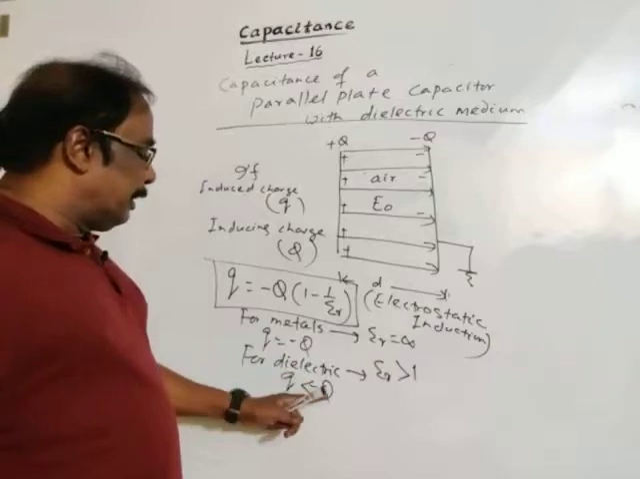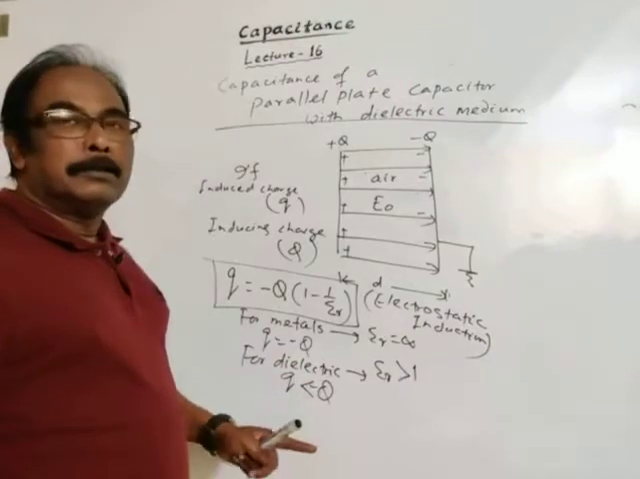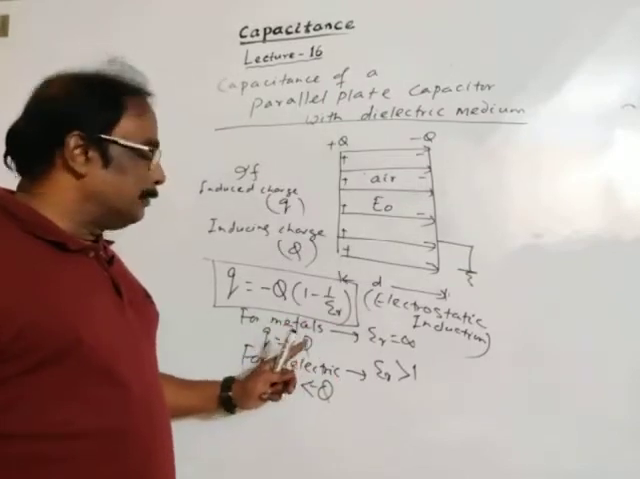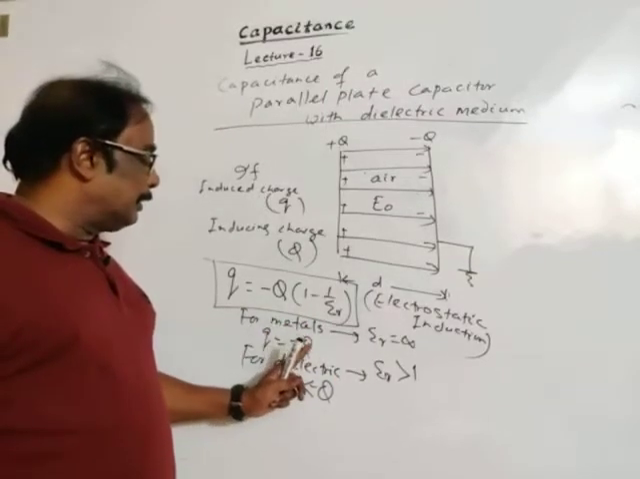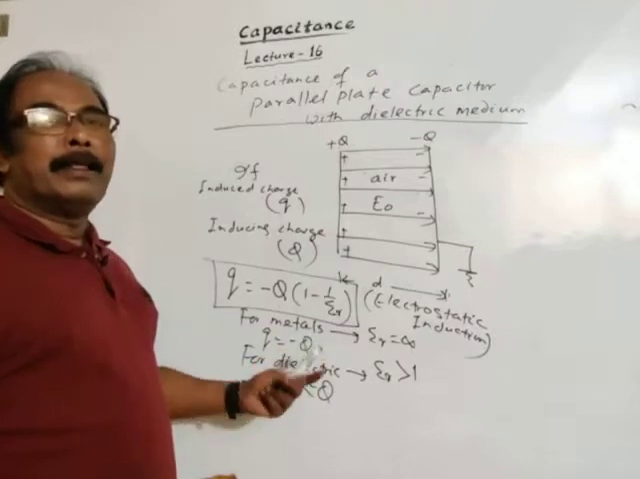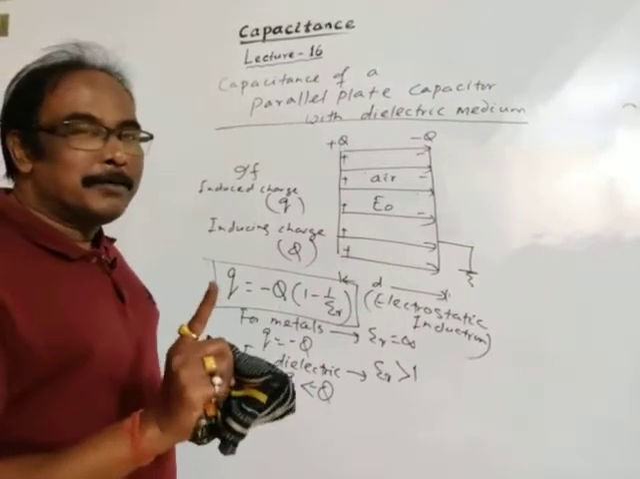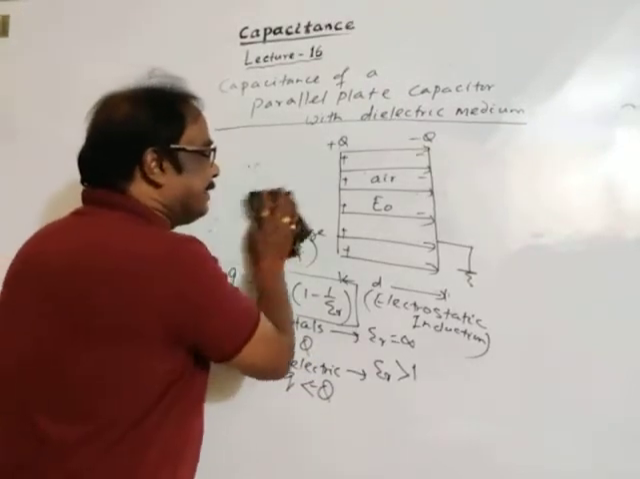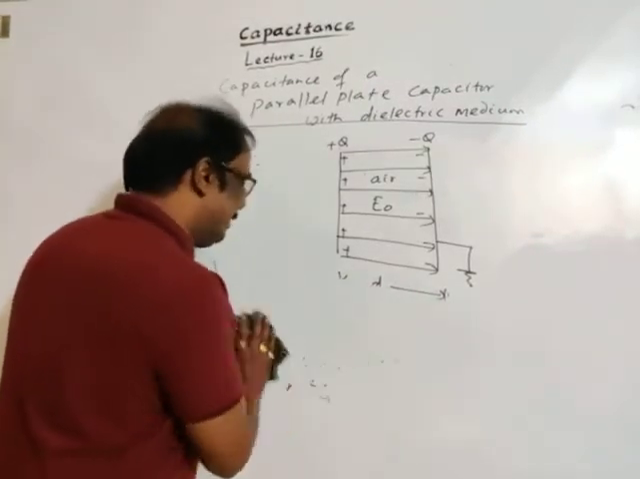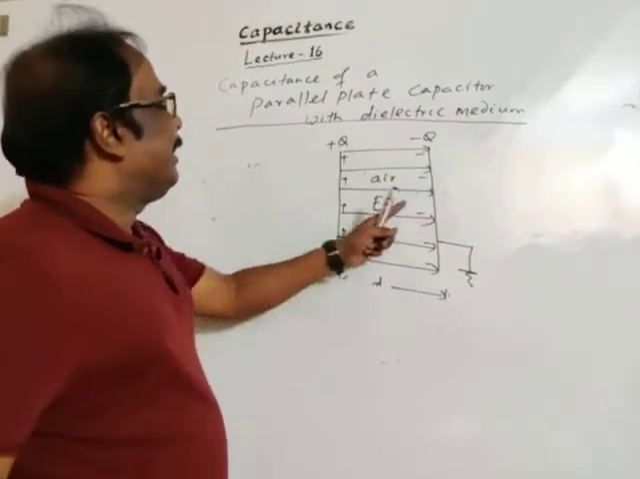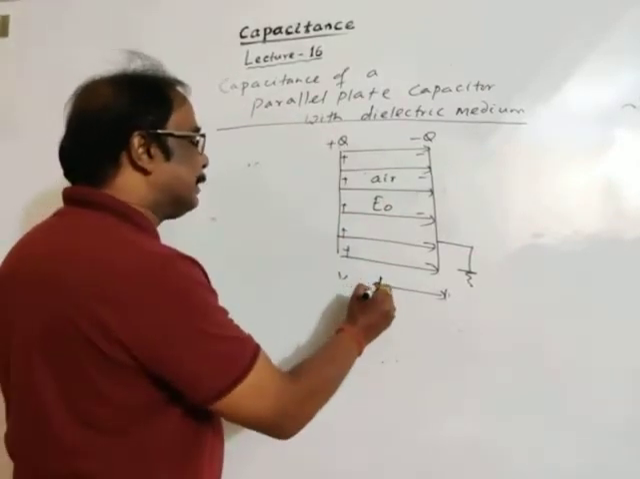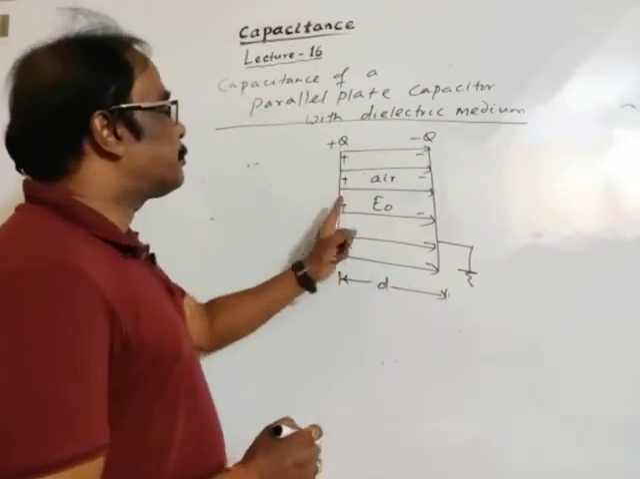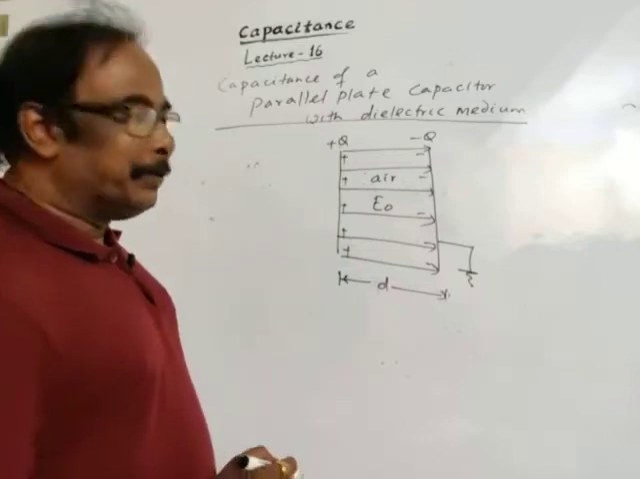Induced charge is less than inducing charge in an insulating or dielectric medium, and induced charge is equal to inducing charge in case of metals. This is the basic concept. Keep it in your mind first. Then here, the electric field is E naught, and the potential difference between the two oppositely charged plates is V naught.